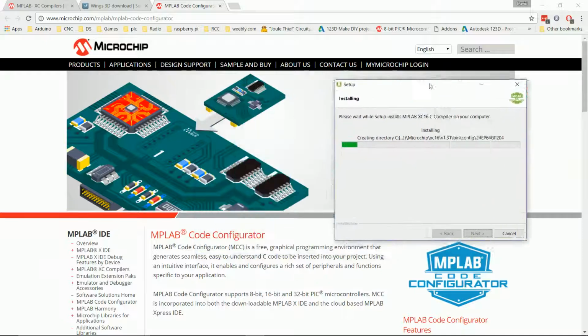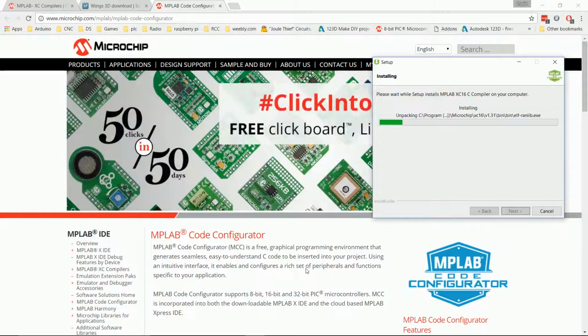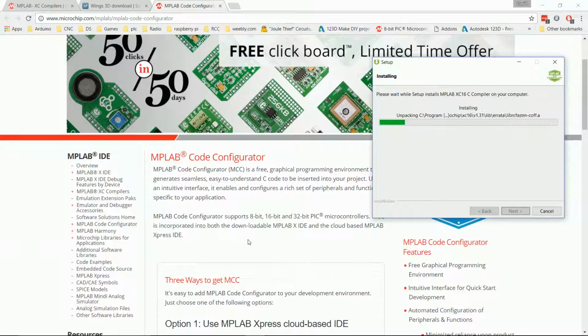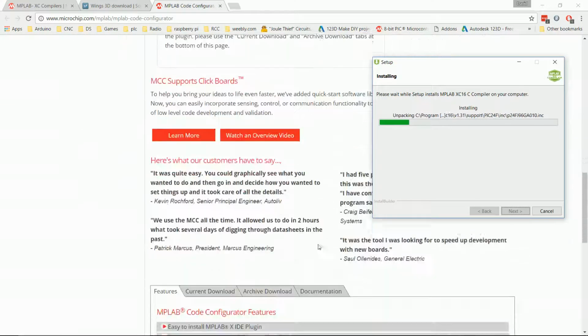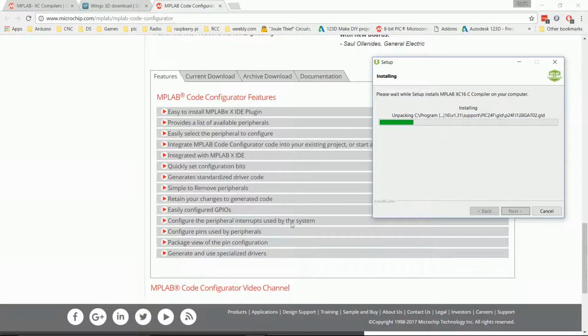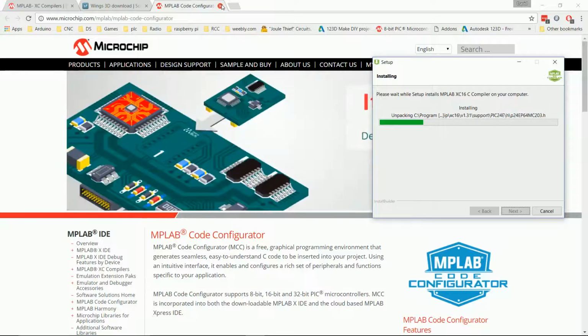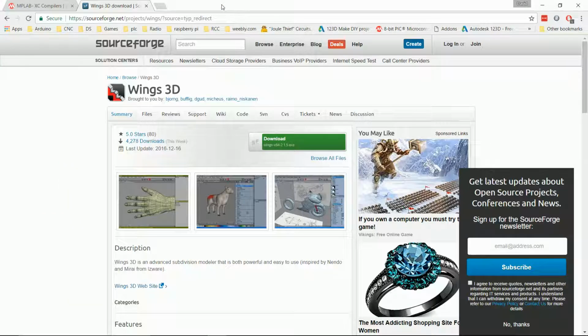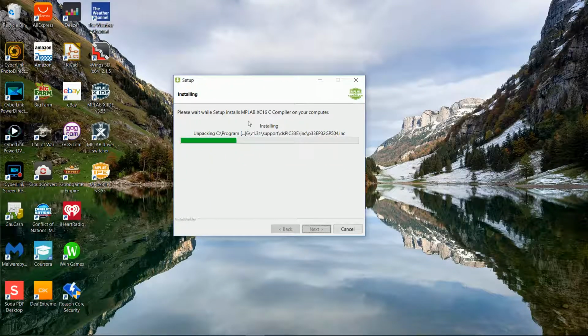While that's going on, I'll just say that another page had opened to MPLab Configurator, and this is also a very useful add-on. It works on most of microchip products. Unfortunately, at the last time I tested it, it did not work on the DSPIC. So again, that's something we're not going to use. If you're working on any of the other PIC devices, it's very, very handy. So I'm finished with the browser. So we'll let this finish.